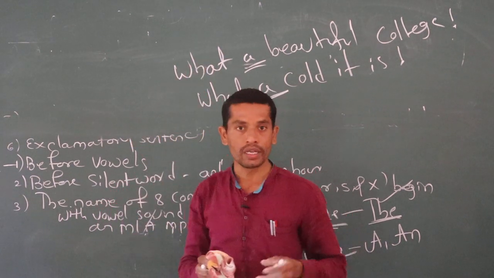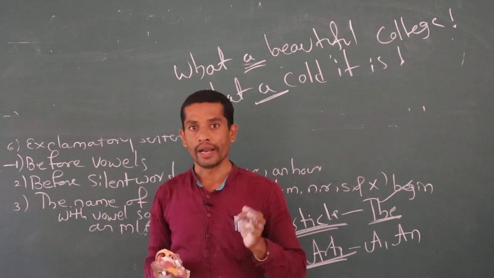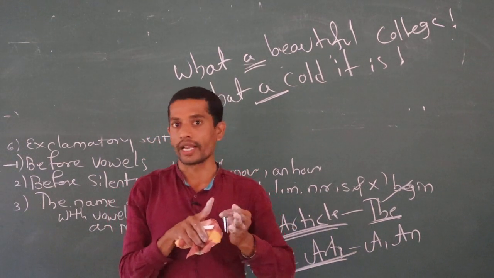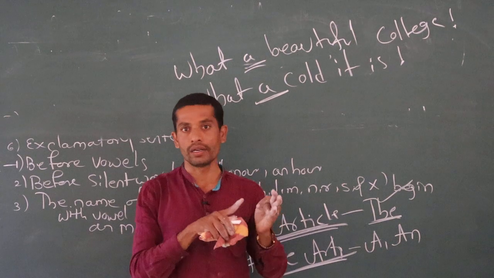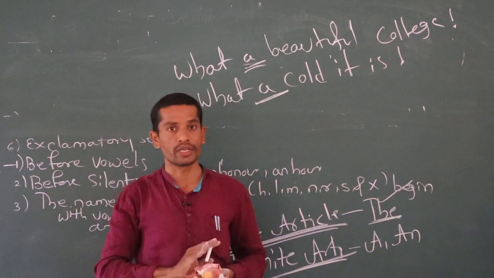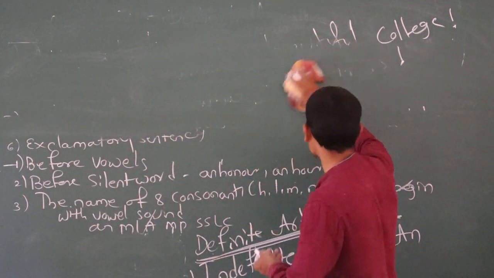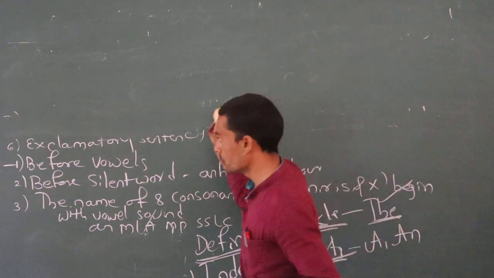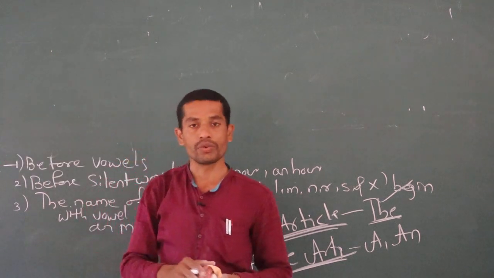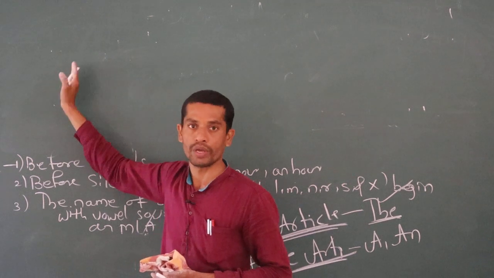Keep in your mind, we already discussed the rules for A: before a singular word; before a consonant sound; and some words that look like they start with a vowel but are pronounced like a consonant, where we also use A; and third, before exclamatory sentences. So there are 5 to 6 rules. Afterwards I'll send notes, so just understand this much and you can revise later.